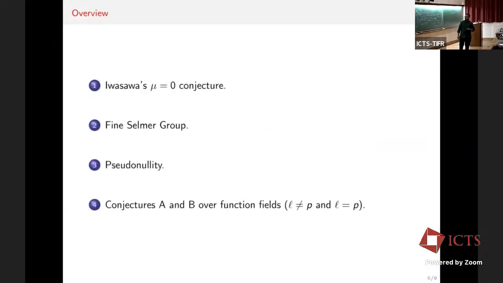I will first start by recalling Iwasawa's zero conjecture. It's really classical and still unsolved. One of the key observations of Coates and Sujatha in 2005 was to connect this conjecture of Iwasawa to the structure of fine Selmer groups of elliptic curves, which you will see in this slide. Then we will talk about the structure of fine Selmer groups over general p-adic Lie extensions. More specifically, we'll talk about the conjecture of Coates and Sujatha again, or conjecture B, under the section of pseudonullity. Finally, we'll talk about the status of conjectures A and B over function fields in unequal characteristic as well as in equal characteristic. I'll define all these things as we go along.